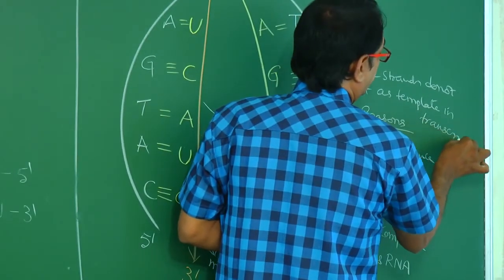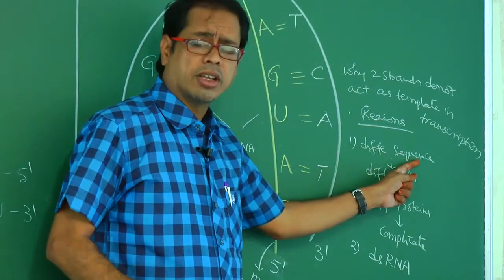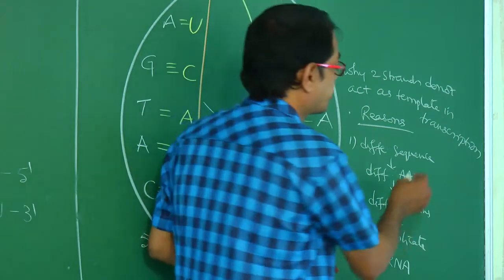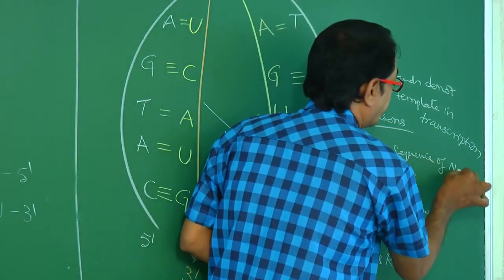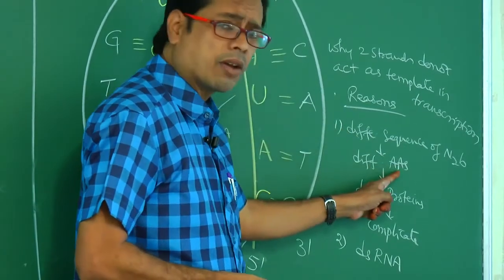In transcription, a different sequence of nitrogen bases or nucleotides means different amino acids are formed.